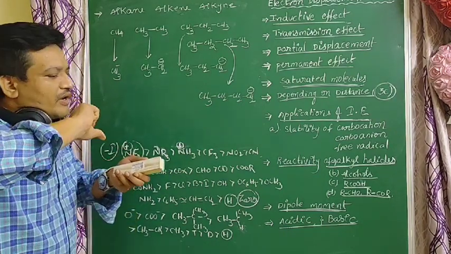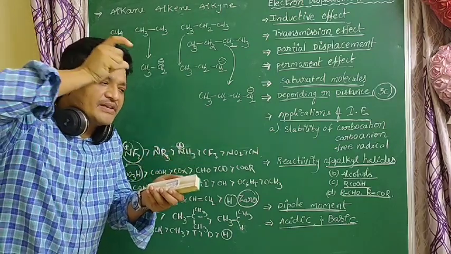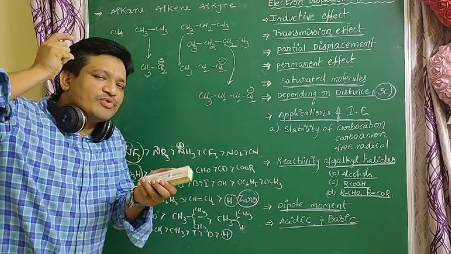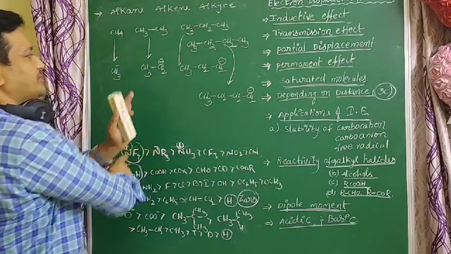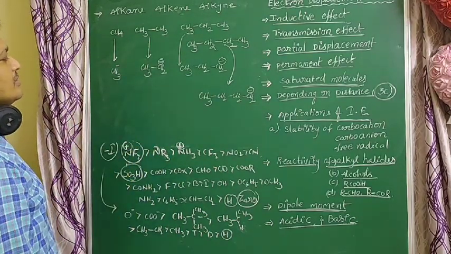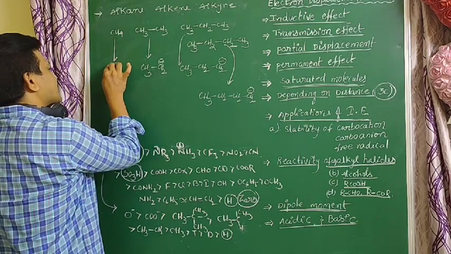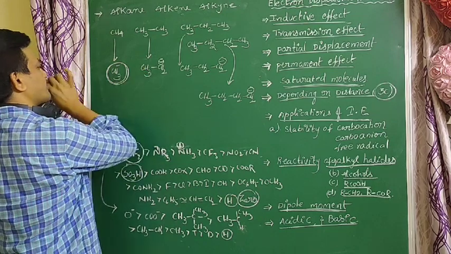Which carbanion is most stable? The compound that easily loses the H plus ion compared to the remaining ones reacts fastest. Here CH3 minus is most stable according to the inductive effect.